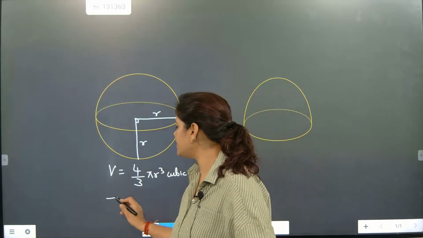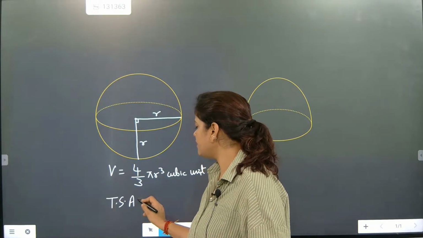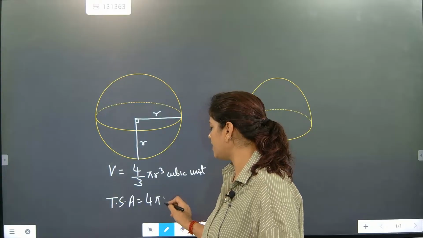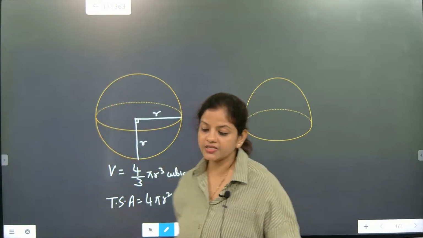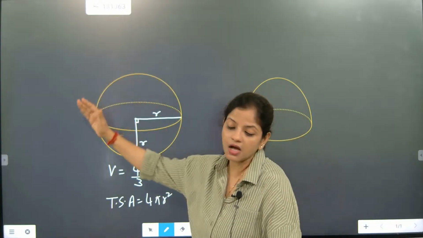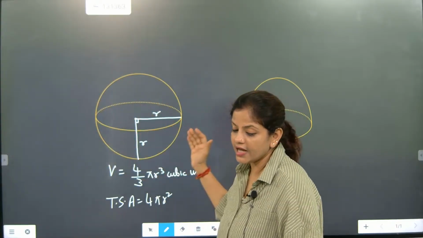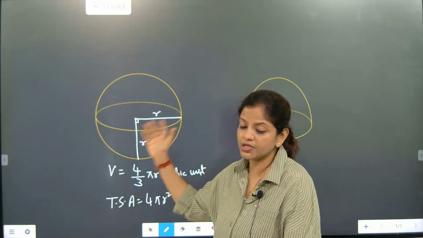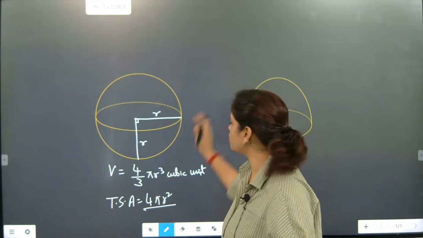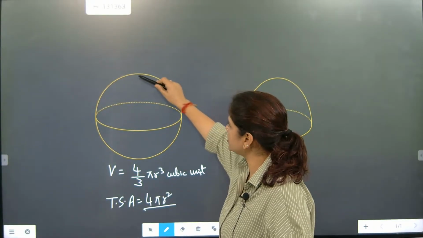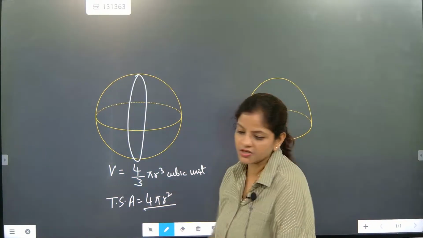So total surface area becomes 4 pi r square. If I want to paint the outer region, the entire outer region is the total surface area.